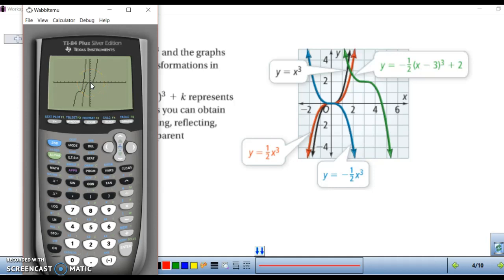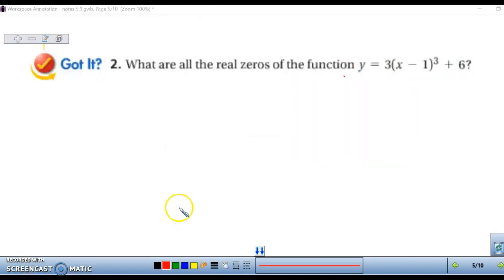So your parent function crosses the origin at (0, 0). And if you notice, your translated one definitely went down and to the left, but it looks a little funky as well, and it's because it's been stretched. In Got It number 2, we're going to solve for the zeros.